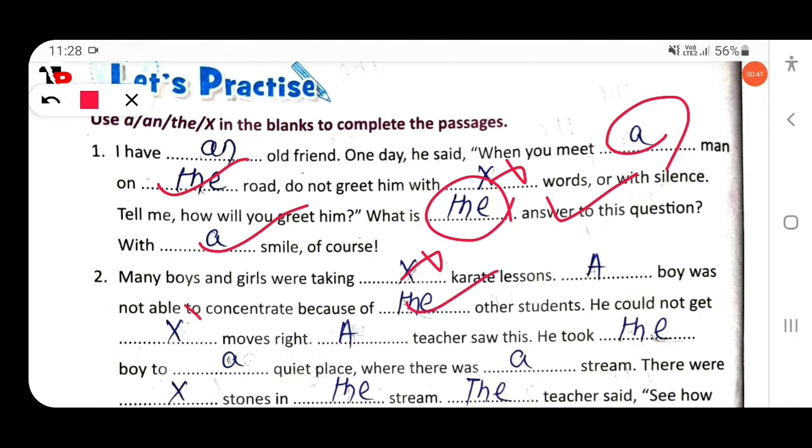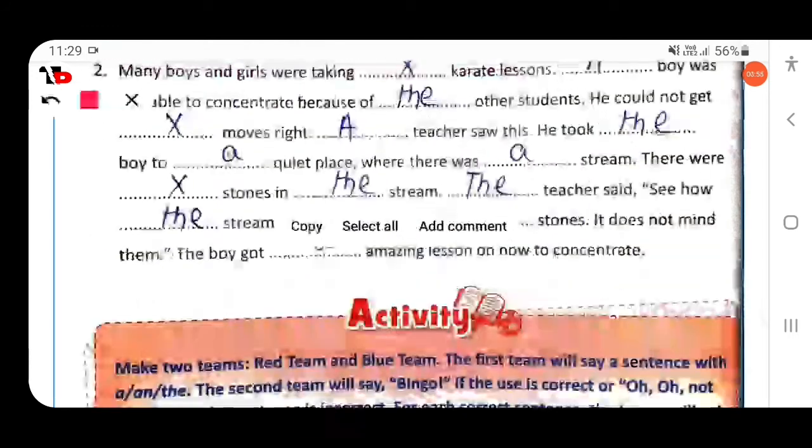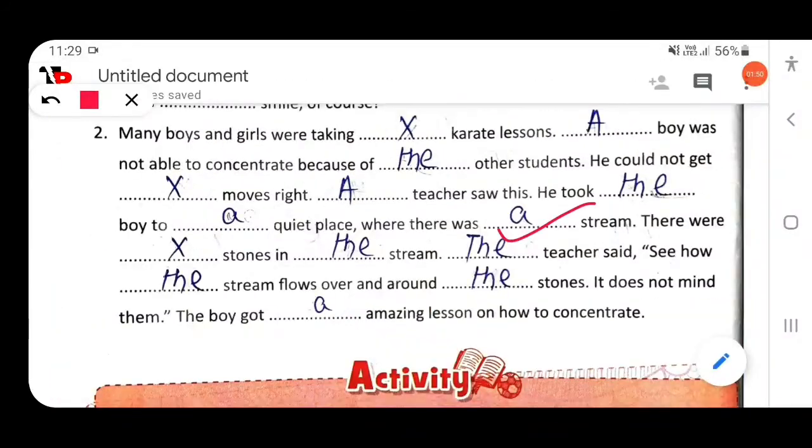He could not get the moves right. A teacher saw this. He took the boy to a quiet place where there was a stream. There are stones in the stream. The teacher said, see how the stream flows over and around the stones. It doesn't mind them. The boy got an amazing lesson on how to concentrate.